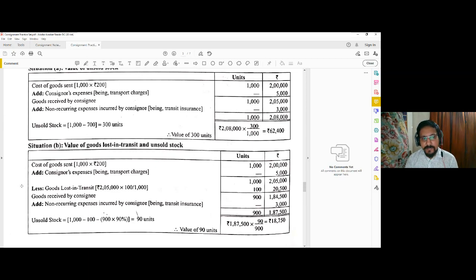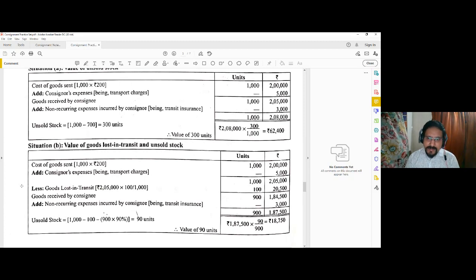So now the consignee will receive only 900 units of the goods and its value will be 1,84,500, because that abnormal loss has been valued separately. So this value is not to be received by the consignee. Then the consignee, on these 900 goods, will incur expenses, and only non-recurring expenses are to be added, which is 3,000. So that is added here. So now the 900 units of goods have a value of 1,87,500.